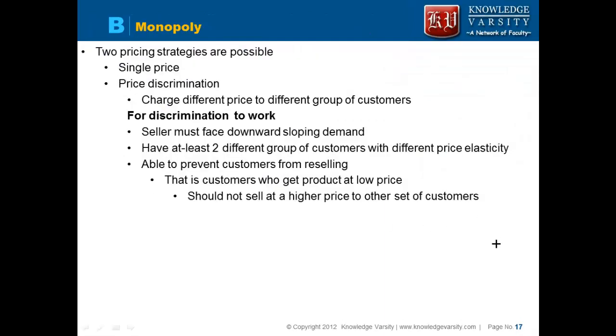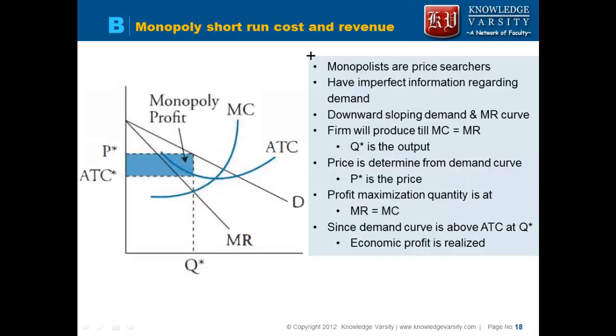Let us see the monopoly. In the monopoly, we are saying that there are two strategies: single price or price discrimination. Price discrimination will work when you want to increase your profit. Also, in case of price discrimination, the deadweight loss will reduce. Single price brings the concept of deadweight loss, that is, in the economy there is a deadweight loss.